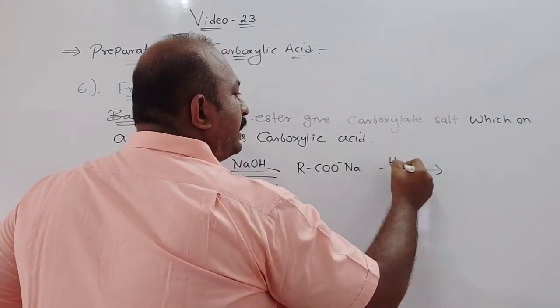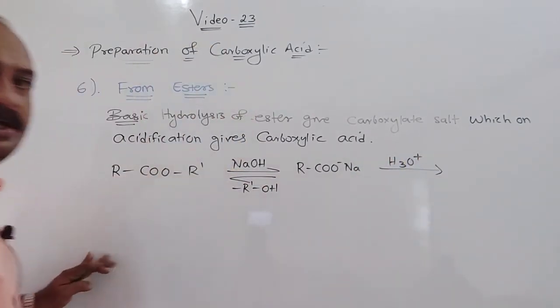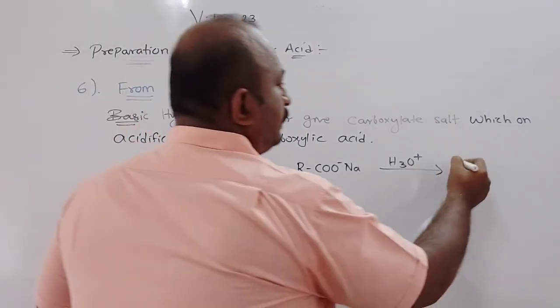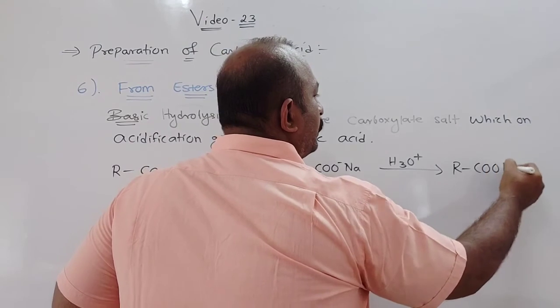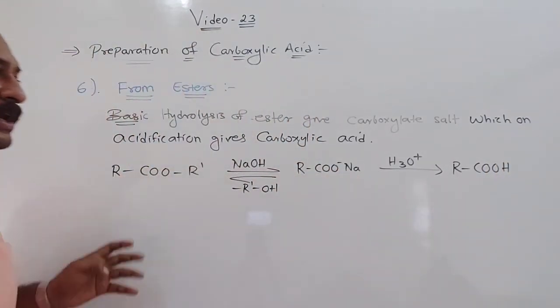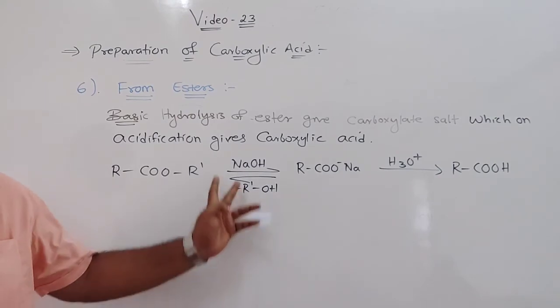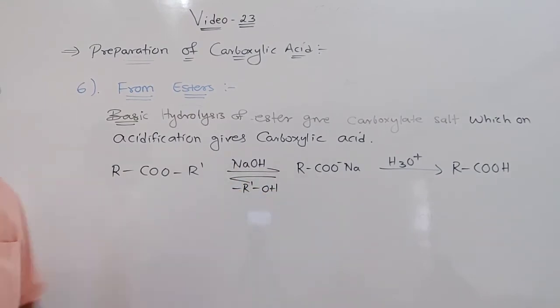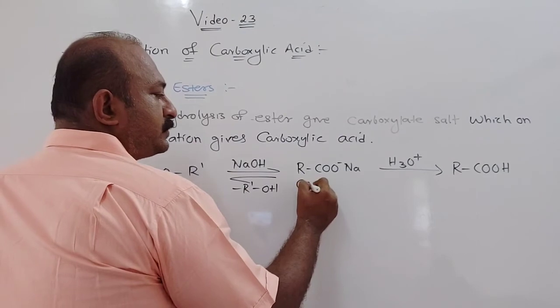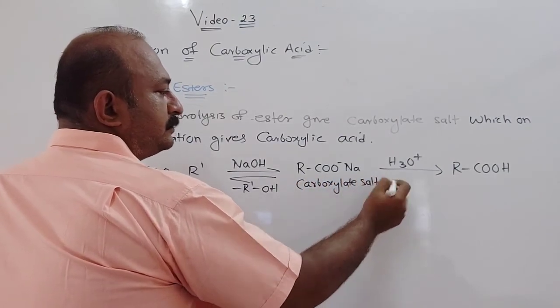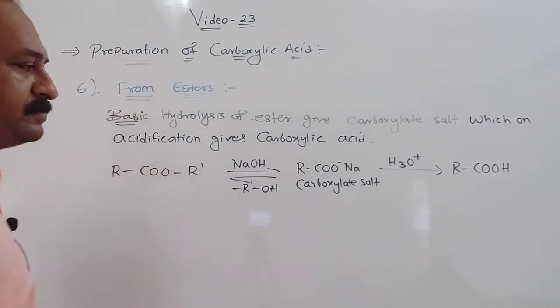Which on further acidification gives RCOOH. Like this, one step has increased. This is the carboxylate salt, and this is the alcohol being removed.